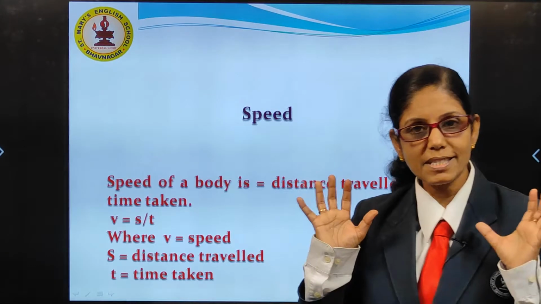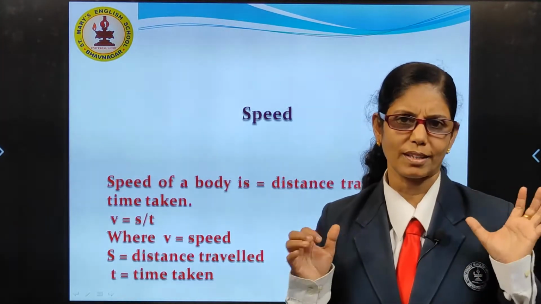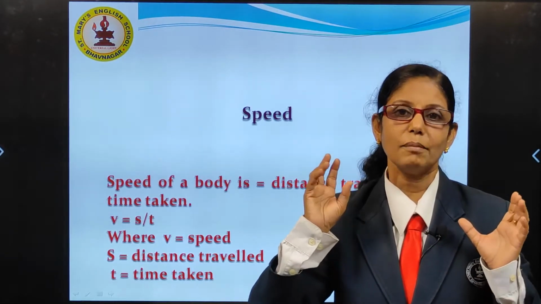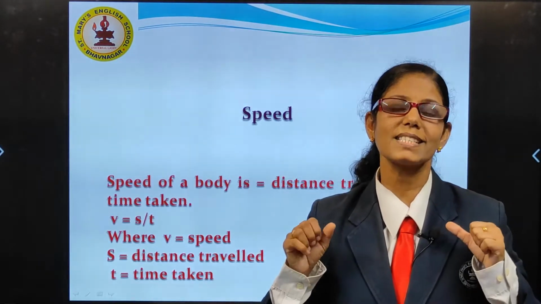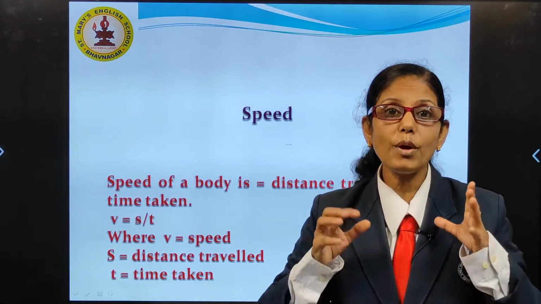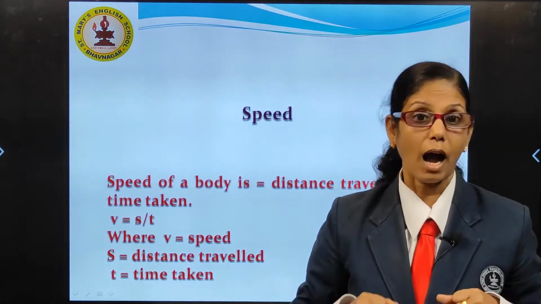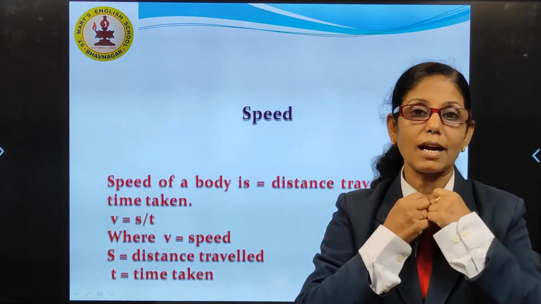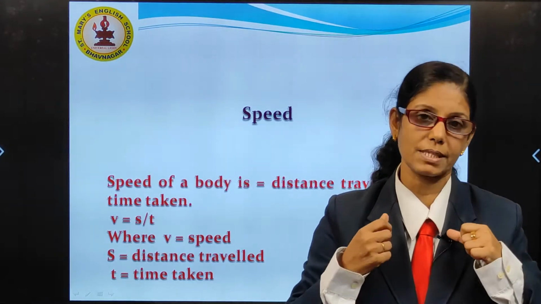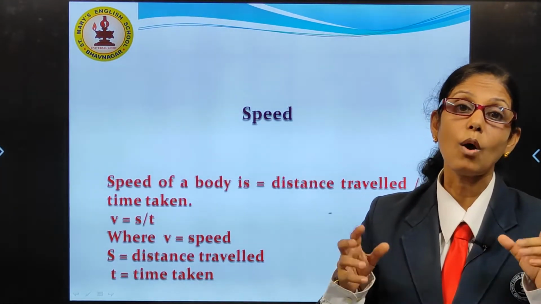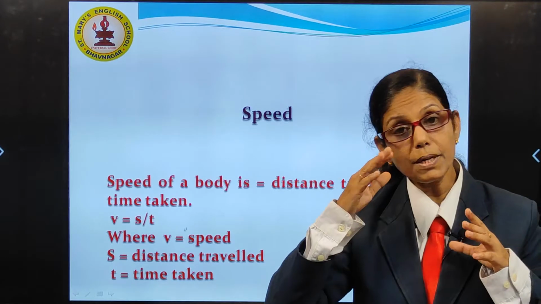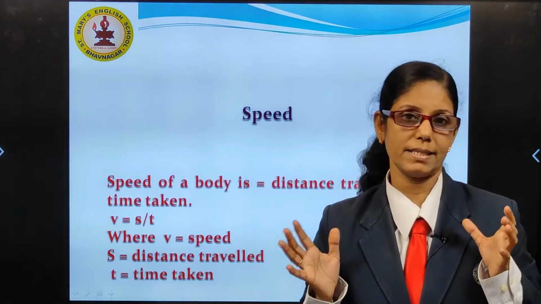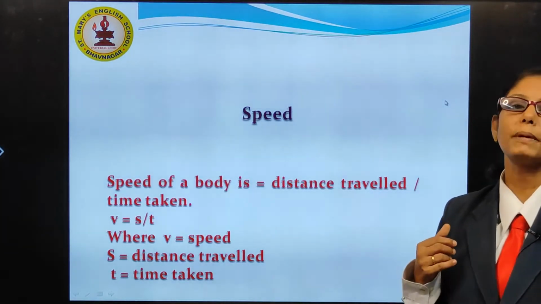Do you know what you understand by speed? Everyone knows what it is, because if Ronak and Mayank are riding their cycles, they want to know who is having more speed. How will you find out who is having more speed? Both of you will start from the same point riding your cycle, and you will see who is ahead. The person who is ahead will have more speed. Yes or no? Yes.